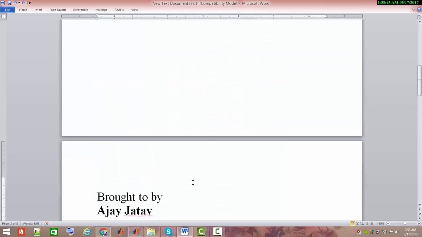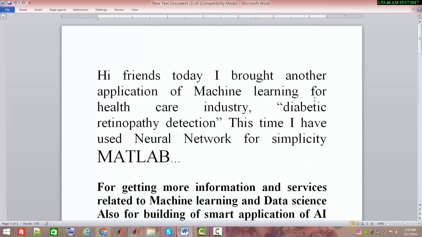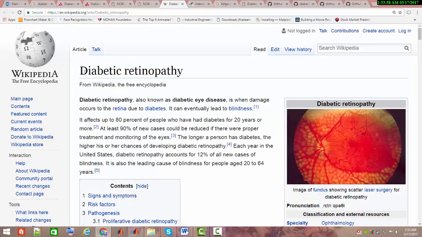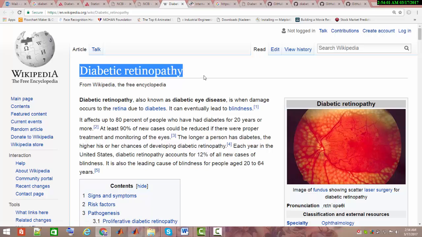Okay, so let's switch back to the main topic. Here I'm talking about detection of diabetic retinopathy. Most of the people don't know much about diabetic retinopathy, so let me give you the details. Here I'm using Wikipedia. Diabetic retinopathy is an eye disease, which is the major cause of blindness between the ages of 20 and 64. If a person is suffering from diabetes, it is quite possible that their retina gets affected by diabetes.